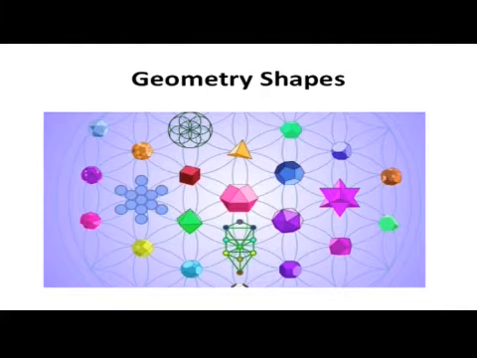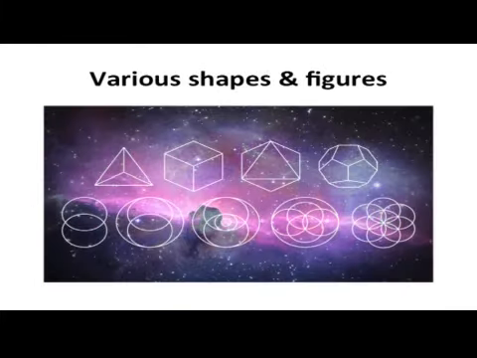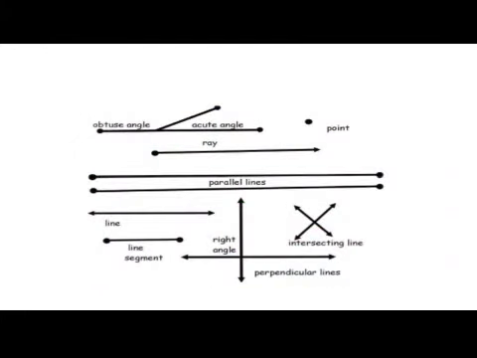What is geometry? Geometry is a branch of mathematics which answers such types of questions. Geometry gives the idea of various shapes and figures. We know about different kinds of lines. Some are small and some are big. Some meet each other but some do not meet. A few lines keep extending. The length of small lines can be measured.